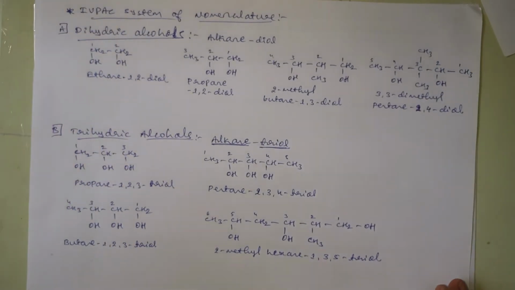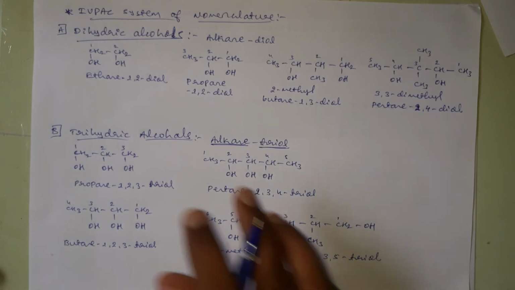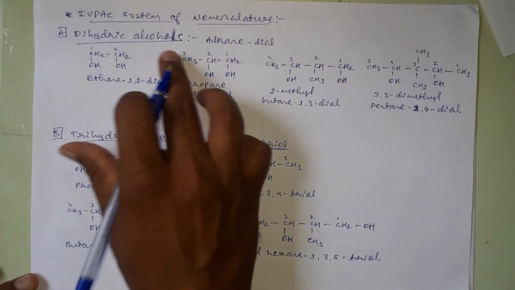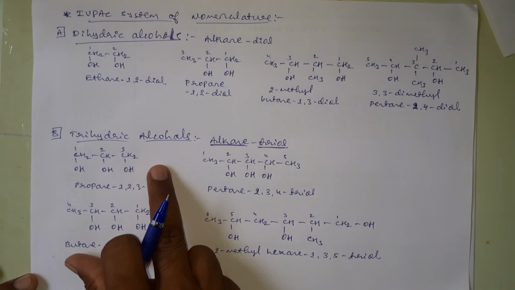Okay, dear students, this is all about the IUPAC system of nomenclature for dihydric alcohols and trihydric alcohols.